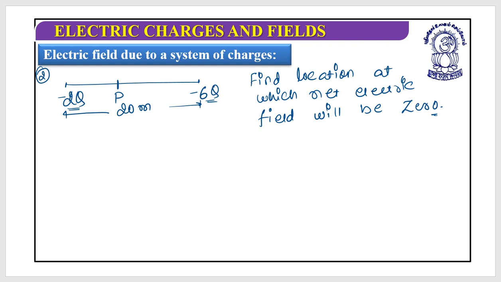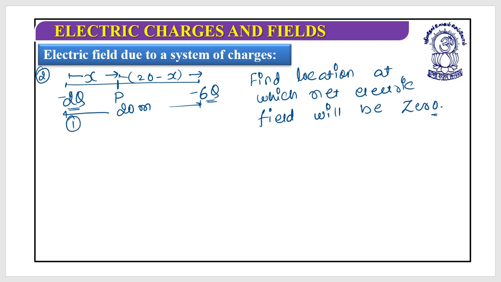I am not talking about the midpoint. I am talking about any point, but it must be on the line that connects the two charges when charges are of the same polarity. So let's say this is x and this is 20 minus x.